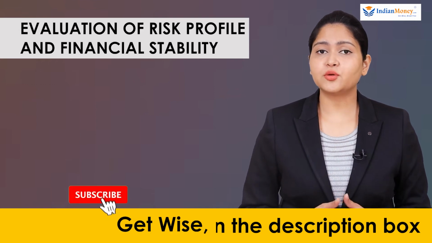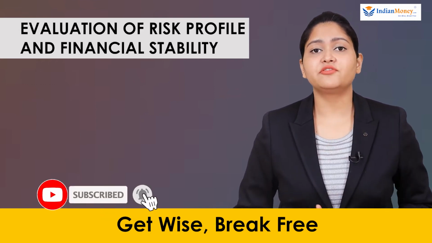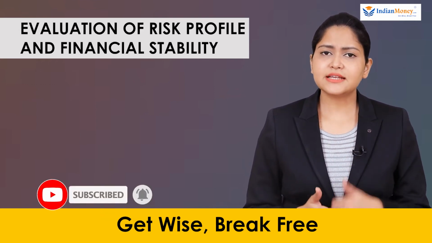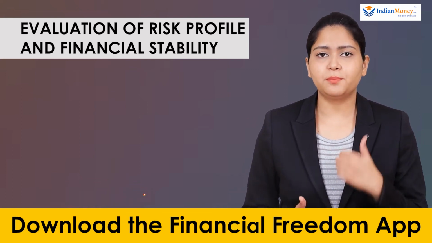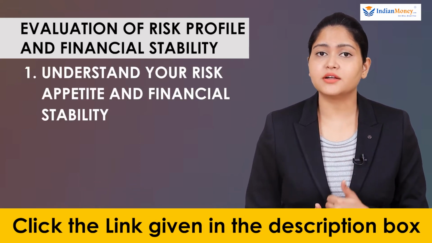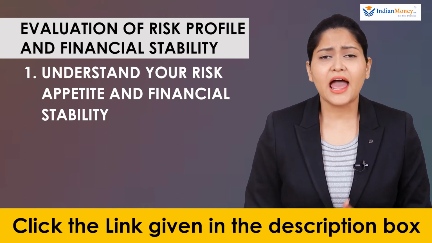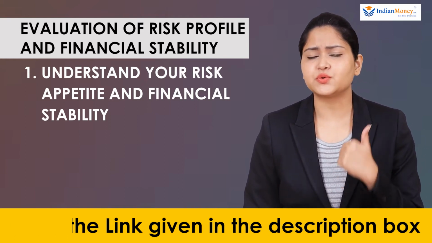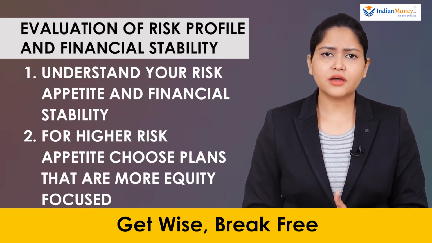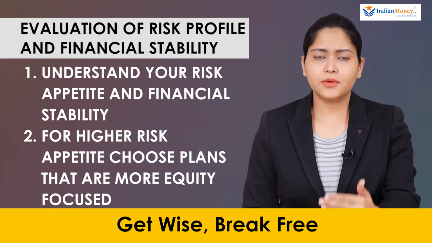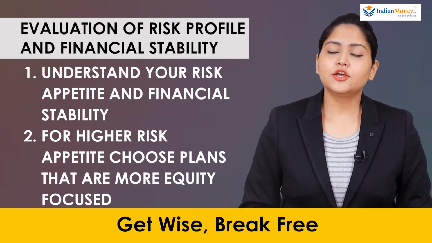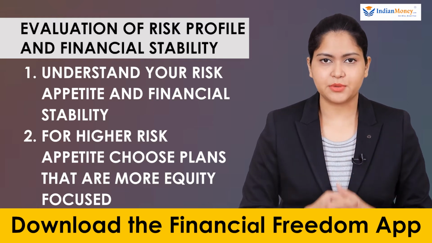The third point that you must consider is your risk profile and your financial stability. Say you are planning to invest in a ULIP plan, then it is important that you understand what your risk profile is and how much financial stability you want. Say you are a younger person who wants to invest in ULIP, then you can have a higher risk appetite.